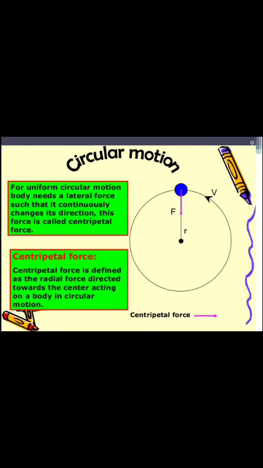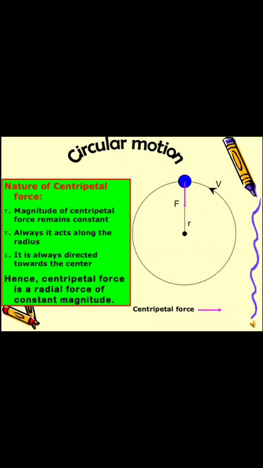Centripetal force is defined as the radial force directed towards the center, acting on a body in circular motion. This centripetal force has different characteristics, that is, the nature of centripetal force. First, the magnitude of centripetal force remains constant when the particle performs uniform circular motion; its value remains constant.